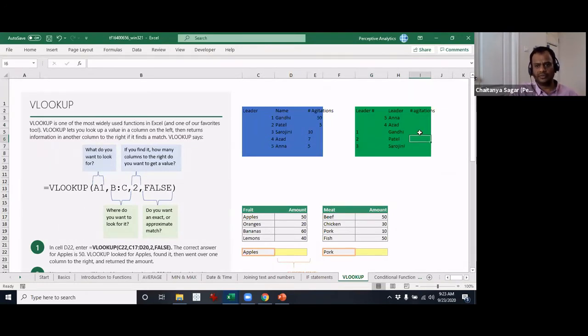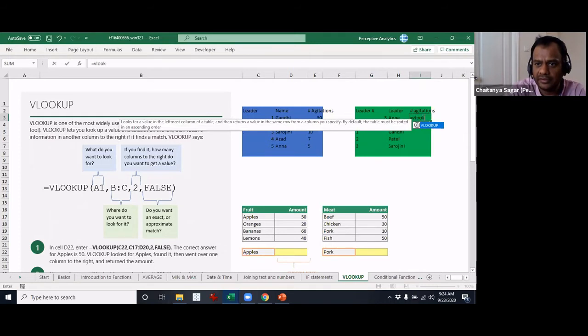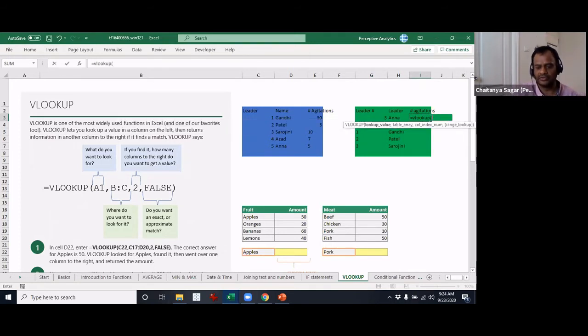So what you have to do is, in the reference that you give, it is necessary that whatever you are looking up, we will call this primary key for now, has to be the first column. Okay, got it? So for example, if you have leader, let me just start putting in the information, equals VLOOKUP. This is how you would start the formula.